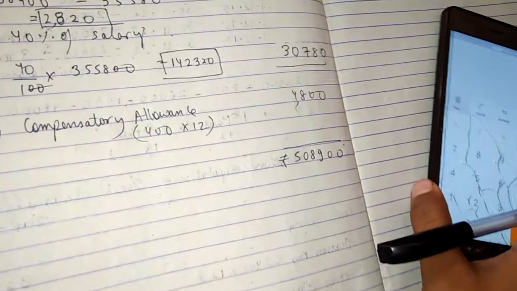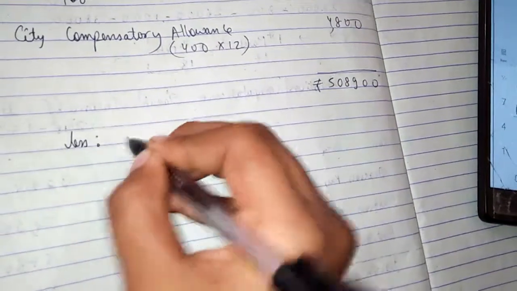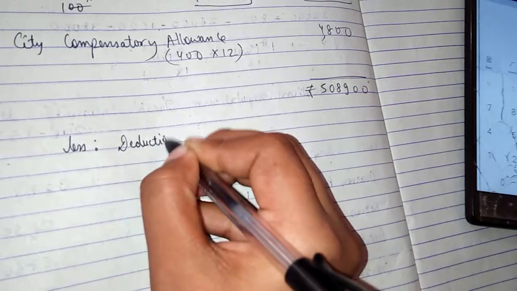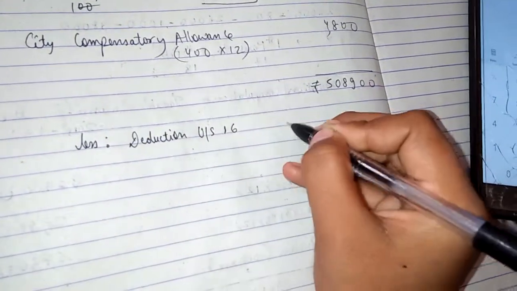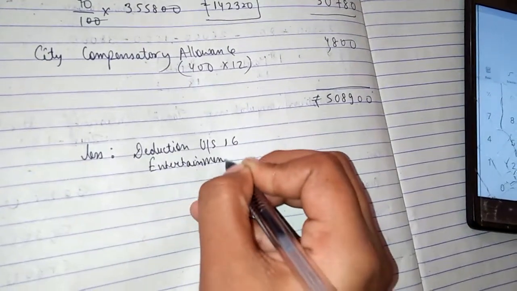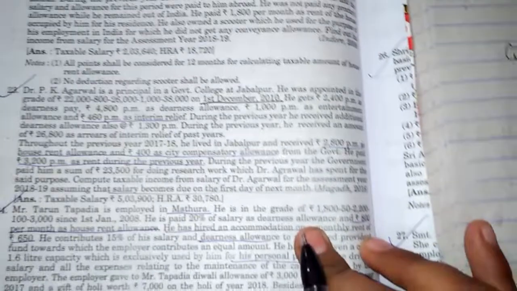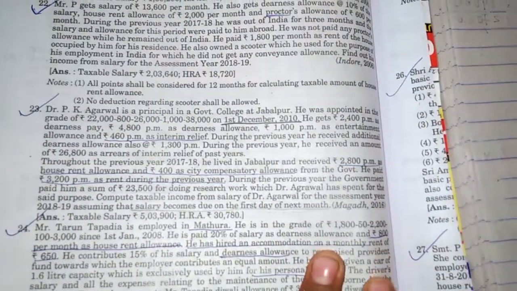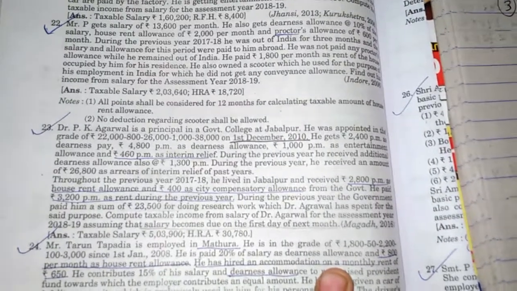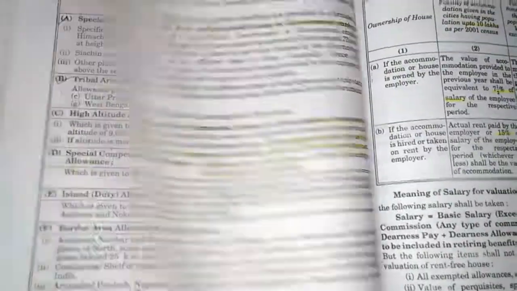As Dr. P.K. Agarwal is a principal in a government college, he will get a deduction for entertainment allowance, less deduction under section 16. Entertainment allowance of 1,200 is given in the question, but we will not write 1,200. There is a rule for calculating entertainment allowance. I am going to show you what the rule is telling us.